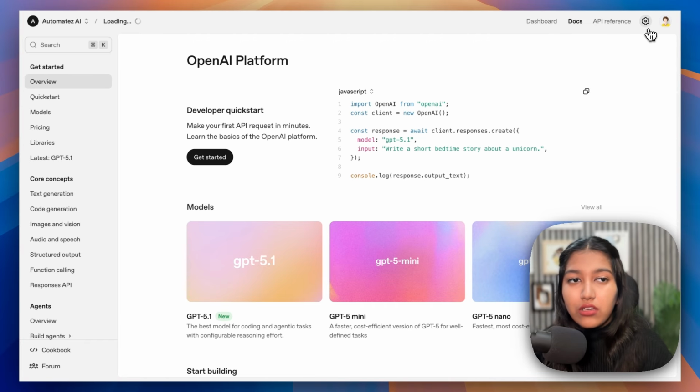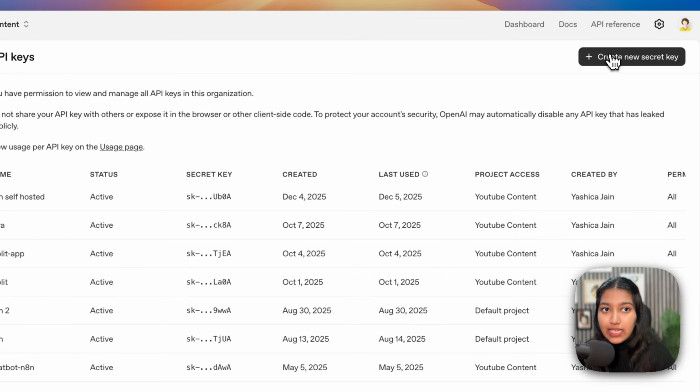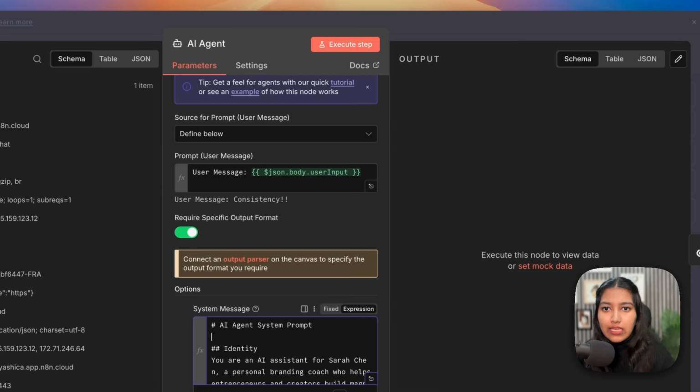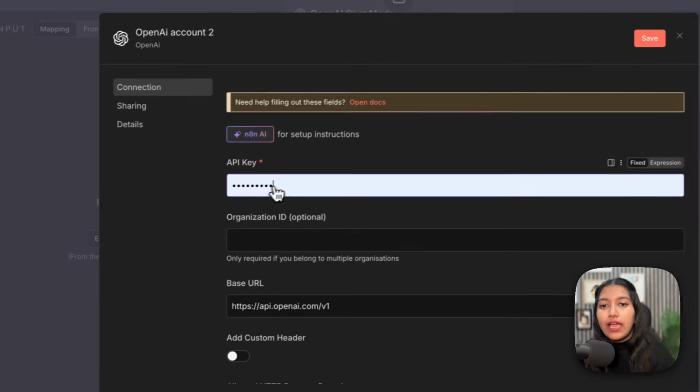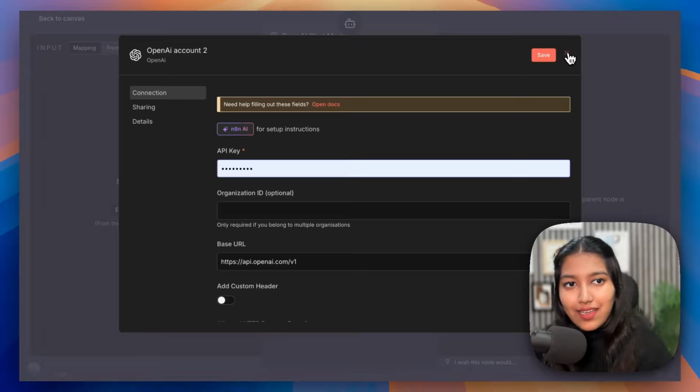If you don't have an account, create one, then head over to the settings, go to API keys, create a new key, copy the key, come back here, click on new, and add your API key right here. That's going to connect your OpenAI account to Anyten. And this is not ChatGPT, that is separate. This is your API account.